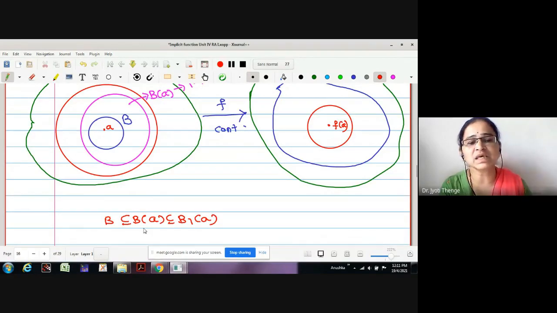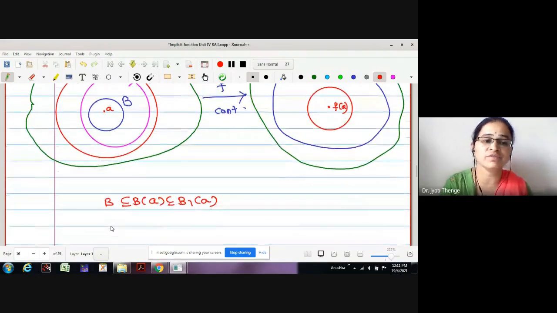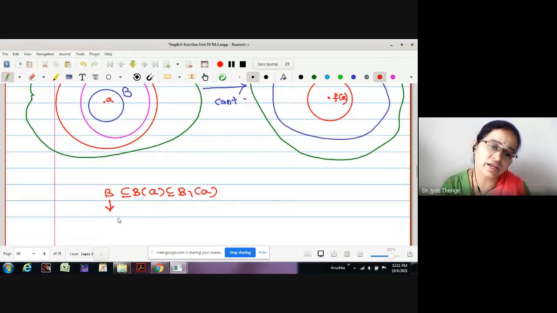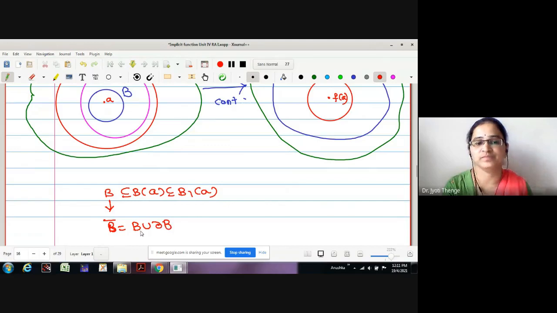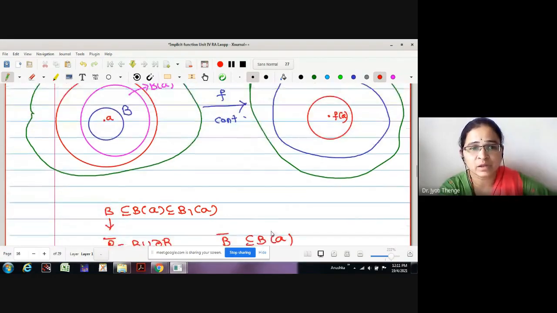Now this B contained in B of A was taken because we wanted to define G, or the rest part is going to be defined on B bar. What is B bar? B along with its boundary. Therefore, may I say B bar is contained in B of A. Correct now? Look at the sketch.